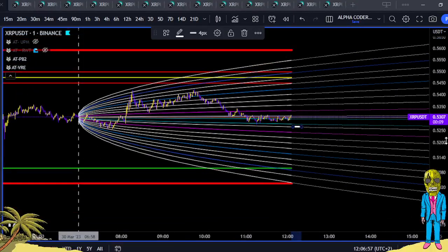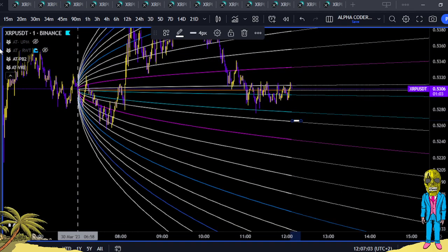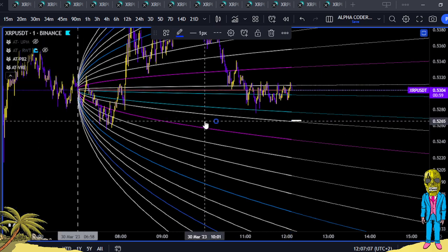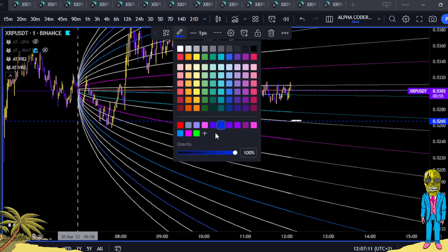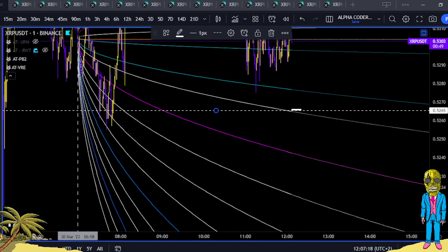This is our daily mean, and this is where the bread lies. If I was to draw a horizontal line across my whole chart, I would say there will be a lot of signal processing done at this, pick a color, I like to do the white, at pretty much that price level.